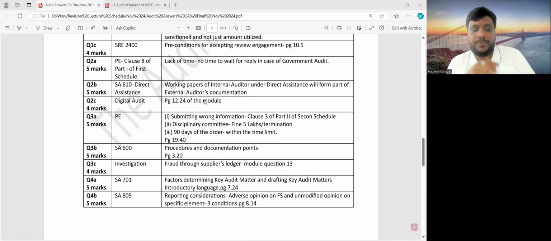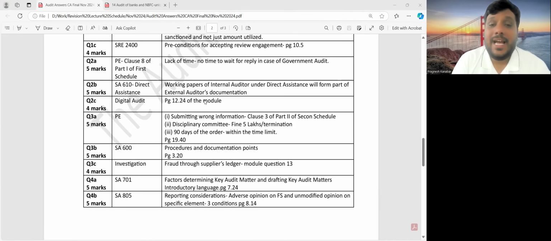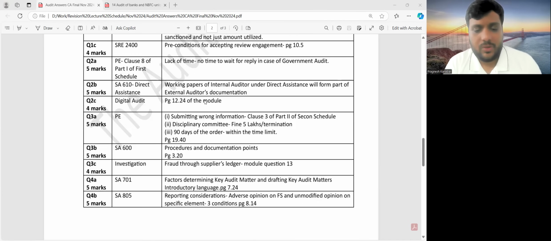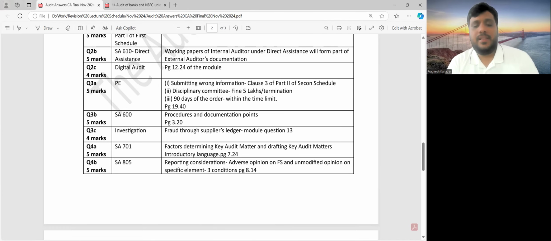Question 3B over there is regarding SA 600, the procedures and documentation part. I think fairly students would have been able to answer this. I've given the page number references. Investigation due diligence, मैंने चिल्ला कर बोला पूरा chapter मत करके जाओ, but at least do the module questions for investigation and due diligence. I said that in my last exam day plan also, and the cut copy paste investigation का fraud through supplier ledger question was asked. All right. Then SA 701 key audit matters.